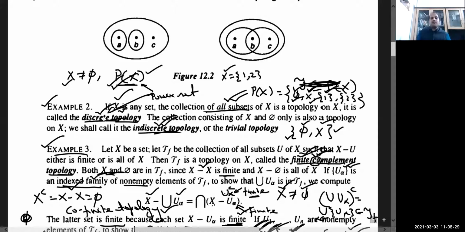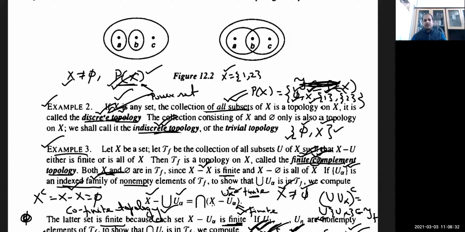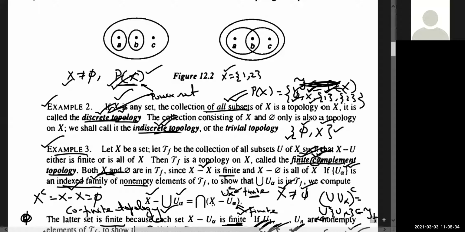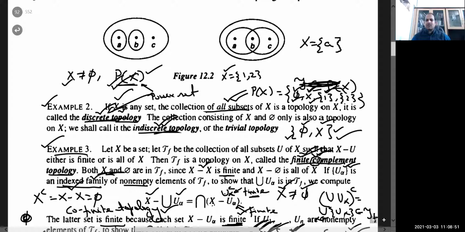two types of topology. One is the discrete topology and another one is the indiscrete topology. So just go through those lectures. I have already explained what we mean by discrete topology and indiscrete topology. The indiscrete topology is the smallest topology on any non-empty set, phi and X. If your set consists of a single element, just a single element, then discrete and indiscrete topology coincide. But if the cardinality of your set is greater than or equal to 2, then both will be different. Discrete topology is the collection of all possible subsets of X, and that is your power set.